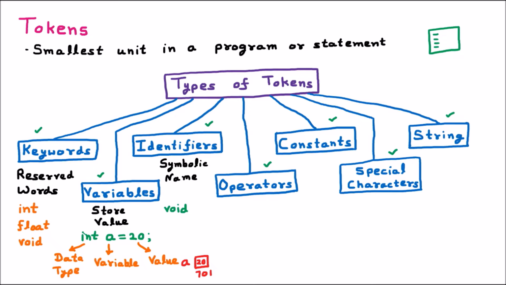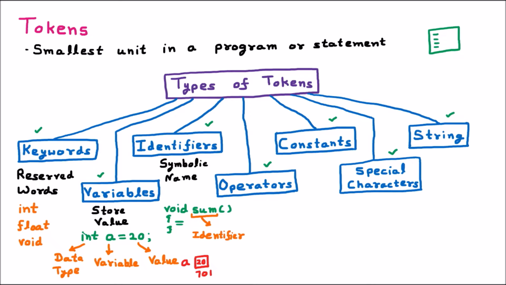The name can be anything. Let us suppose I use the name sum. This is a user-defined name, and inside this function I will write something. So this name is the identifier. This sum is the user-defined name, and it is called the identifier here.